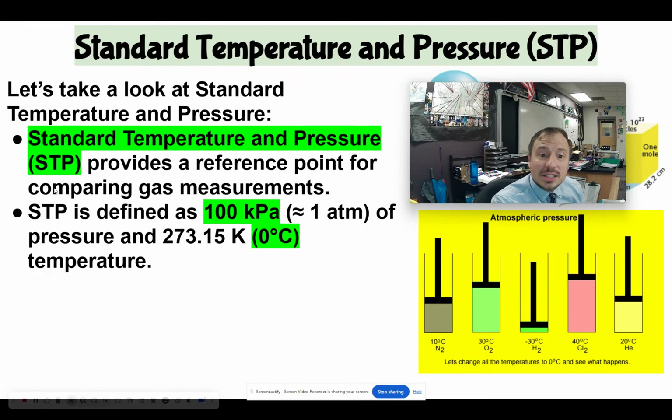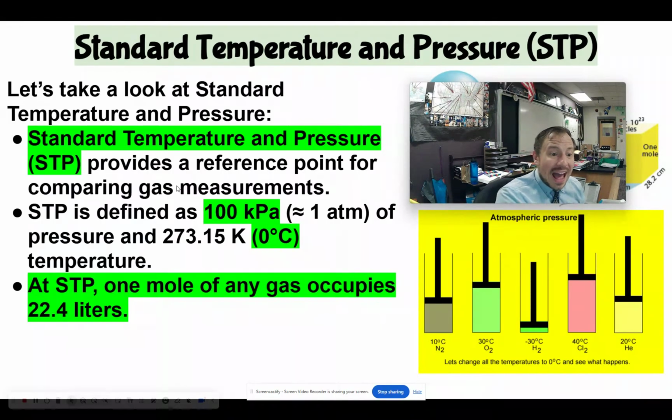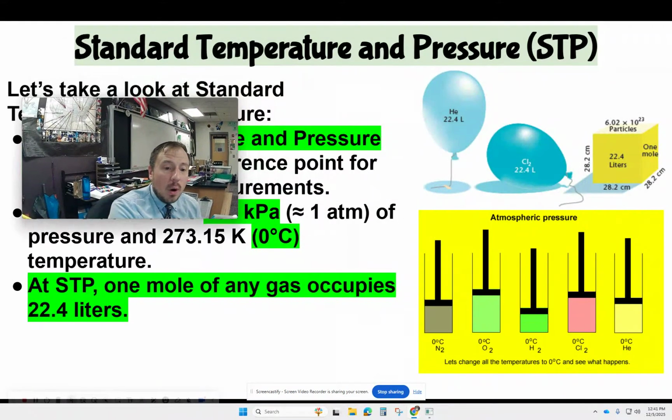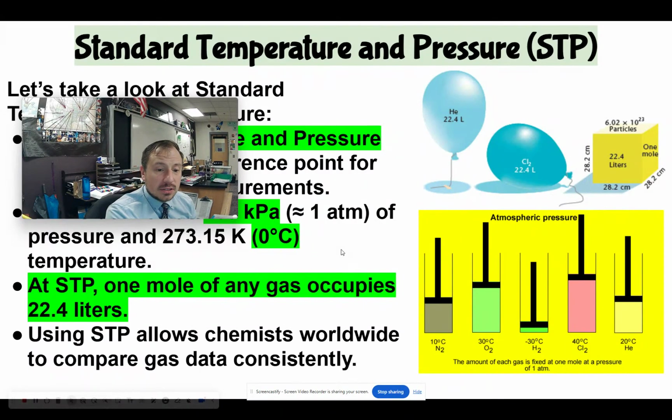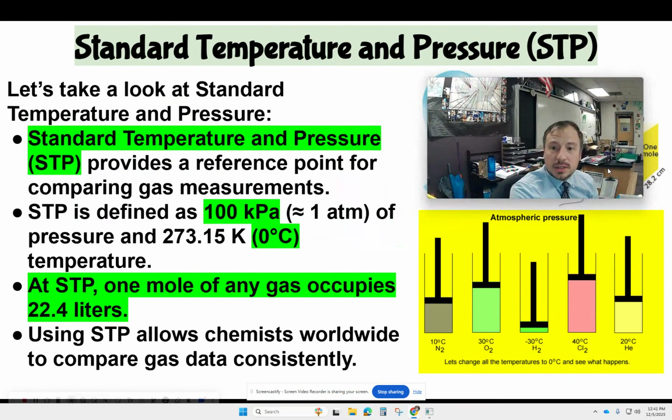0 degrees Celsius. So at STP, at this pressure and temperature, 1 mole of any gas occupies 22.4 liters. This gives us a starting point for all 4 of the properties of the gas. It allows us to compare gases consistently. And I like this little graphic here, so I'll put this over here.